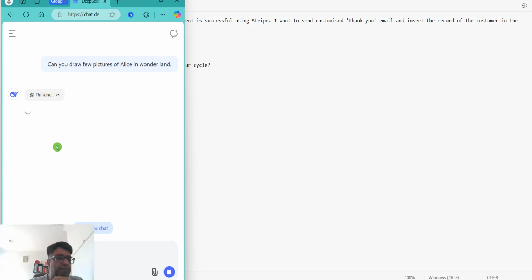The quality of DeepSeek is pretty much acceptable. It is a good quality response in many cases, but the major drawback with DeepSeek is the performance issue. Now you can see here that it says the server is busy, please try again later. So this is a bit frustrating, when someone is expecting a response and we end up getting this kind of error message. So when it comes to performance, definitely I would give probably 1 or 2 marks out of 10. This is my second try. Let's see. No, it's not working.